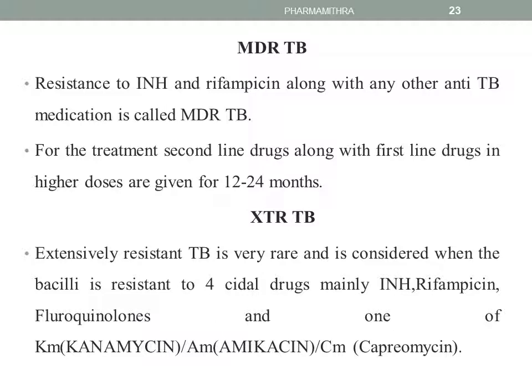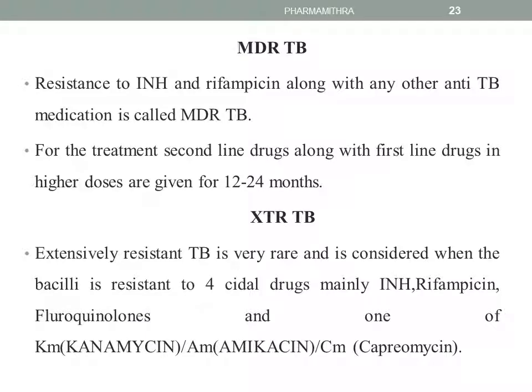MDR-TB and XDR-TB. MDR-TB means multi-drug resistant tuberculosis. That is, resistance to INH and rifampicin, along with any other anti-TB medication, is called MDR-TB. For the treatment, the second line drugs along with the first line drugs in higher doses are given for a period of 12 to 24 months.